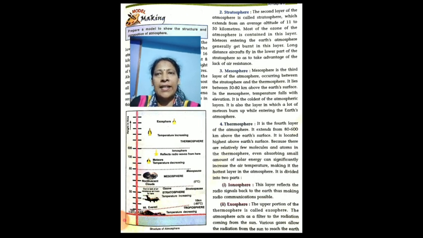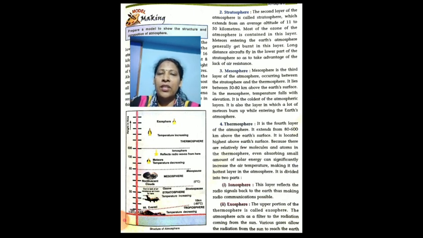Long distance aircraft fly in the lower part of the stratosphere because it lacks air resistance. As you can see, there is very little air movement in this layer. So the aircraft fly in the lower part of the stratosphere.